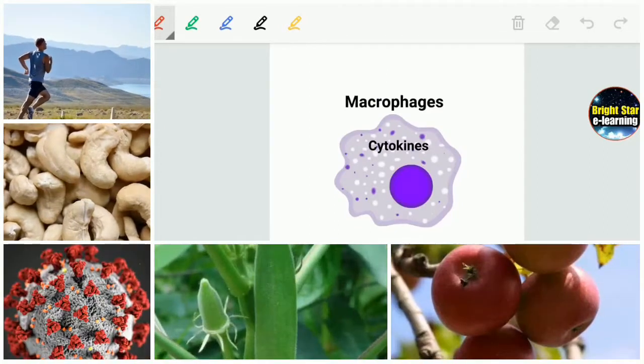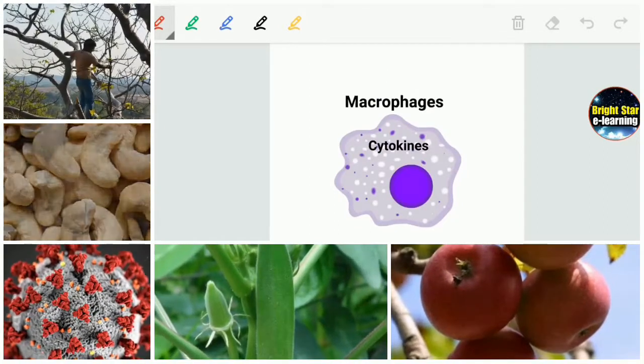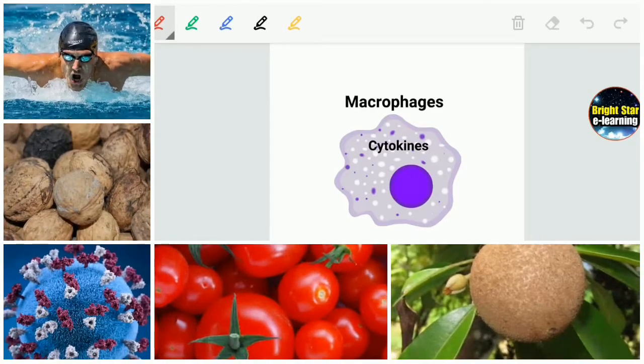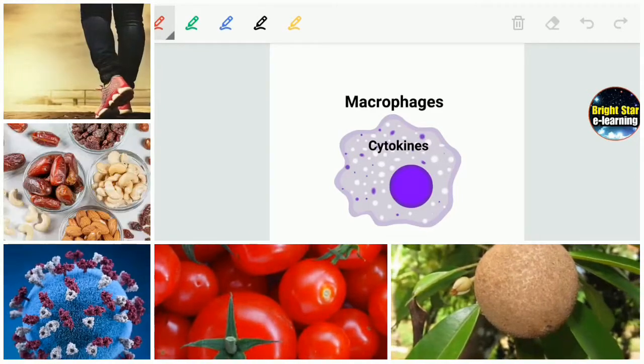Macrophages are also a kind of white blood cells. They secrete cytokines. These cytokines provide immunity.